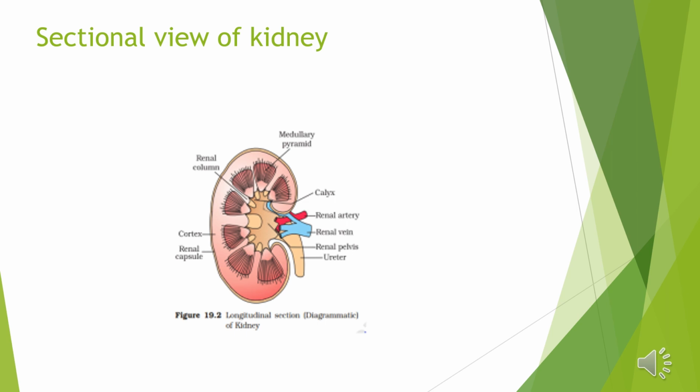These lead into the renal pelvis, and the renal pelvis leads to the ureter. A kidney has about 10 lakh structural and functional units called nephrons, which are also called uriniferous tubules. The structure of nephrons we'll study in the next lecture.